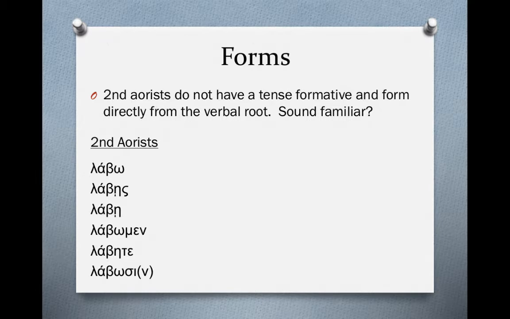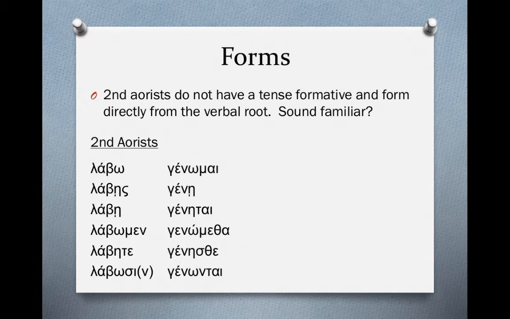From the root itself: labo, labes, labe, labomen, labete, and labosin. These form a lot like the present subjunctives, or the continuous subjunctives. The difference is that they form directly from the root, and when this happens, the root is going to look different from the present tense stem. So labo would be translated I may take, or I may receive.